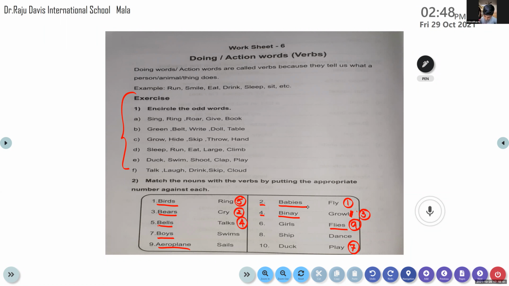So Evina, come on. Unmute it, Evina. Yes, come on, read the next question. 6th question. No, Binay is over. Now it is girls. Evina, girls. What do the girls do? Dance. Yes, very good. Girls dance. So you can find here girls. The number given here is 6. So dance, write the number 6 against it. Okay, very good.